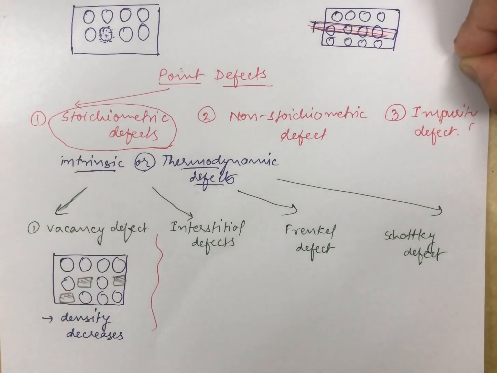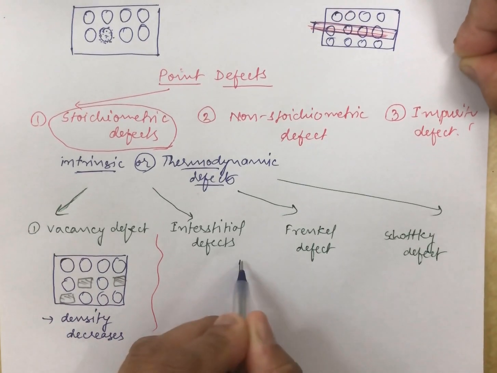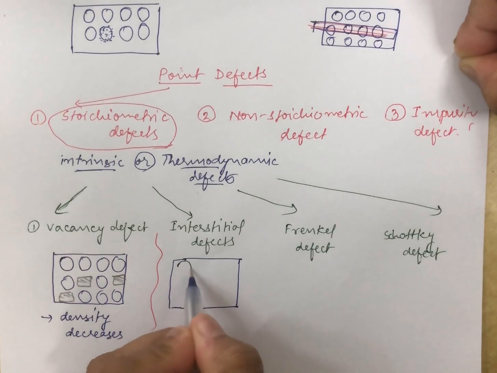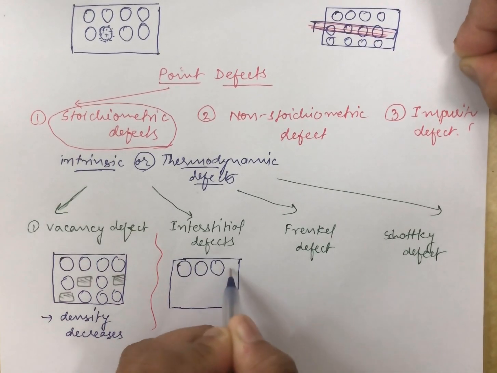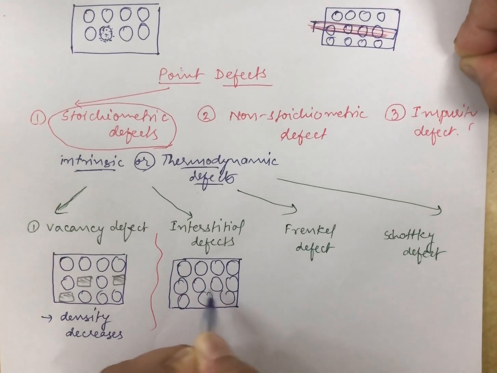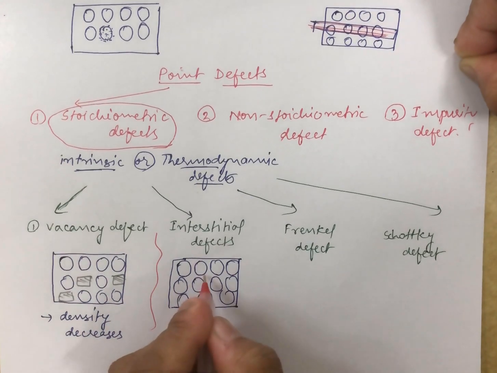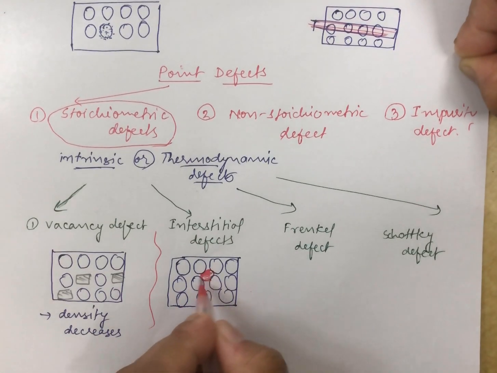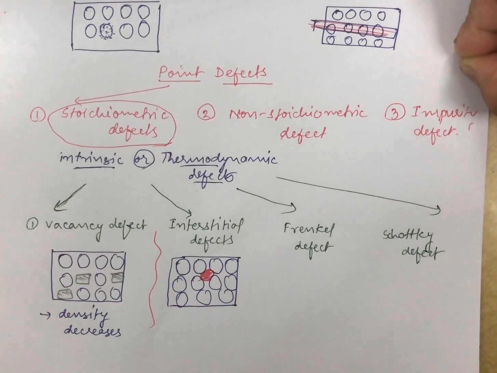Now let me talk about the interstitial defect. In the interstitial defect, the constituent particles, that is atoms or molecules, occupy the interstitial sites. Suppose here are the particles, then these spaces which are left are referred to as the interstitial places or interstitial spaces, and these particles leave their place and occupy these interstitial spaces.